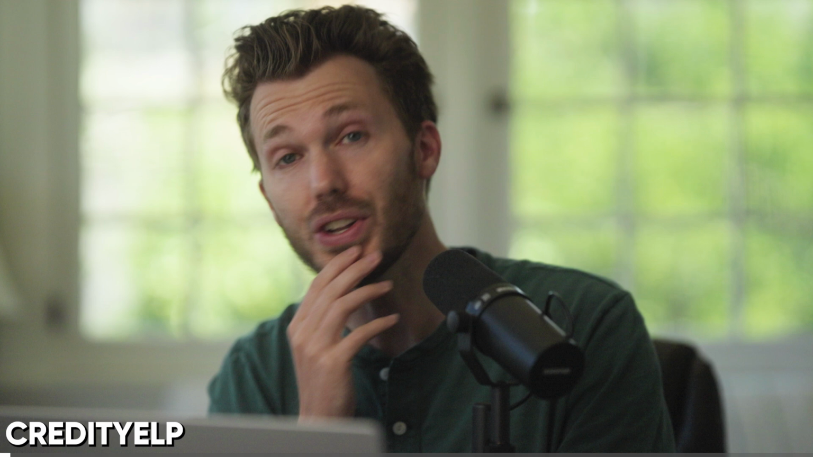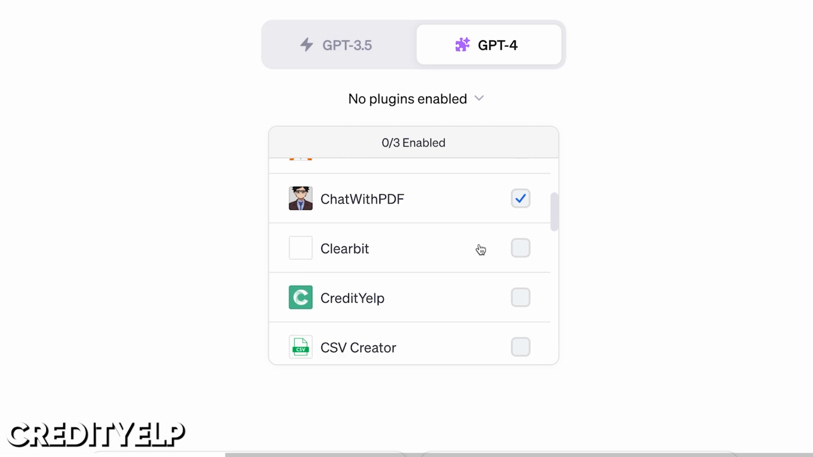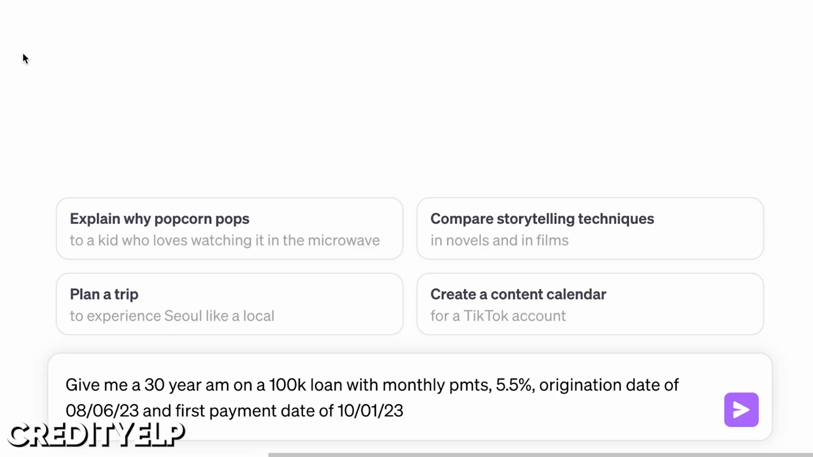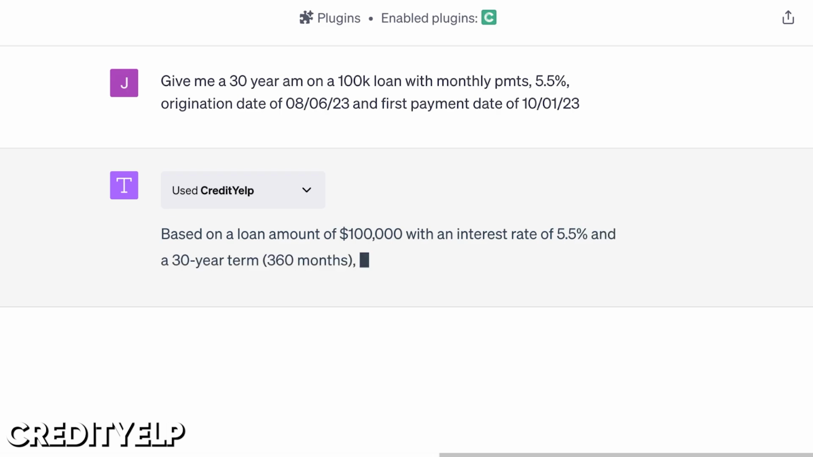Now, the world doesn't need another loan calculator, but what I like about the CreditYelp plugin is it allows for downstream loan modifications with natural language. I'll show you an example. I'm gonna select the CreditYelp plugin. Give me a 30-year amortization on a 100K loan with monthly payments, 5.5%, origination date of August 6th, first payment date of October 1st, based on a loan amount of 100 grand, blah, blah, blah.